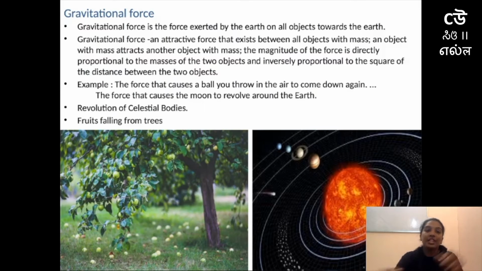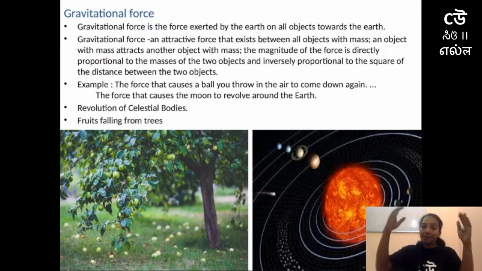Next is about gravitational force. A very interesting concept. What is this? Gravitational force means any object on this earth will be attracted towards the earth's surface. That is, if we jump, we will fall back on earth. If we throw anything, it will fall back on earth. You can see a picture where fruits are falling, leaves are falling. They are on the floor. Why? They are on the earth. Why?